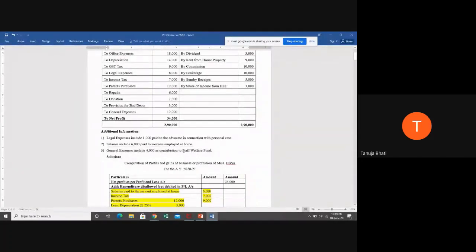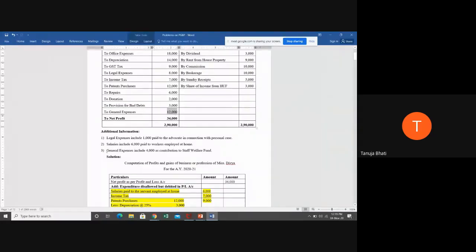Now, is this staff welfare fund a recognized fund, or simply what most of the businesses do, that they show certain expenditures and they simply show that they are contributing to some staff welfare fund, so that they can increase their expenditure and reduce their net profit and they can pay lesser tax. So is this mandate staff welfare fund? It is not mandate, correct? So out of this 12,000, as you all said, it is 100% allowed, agreed.